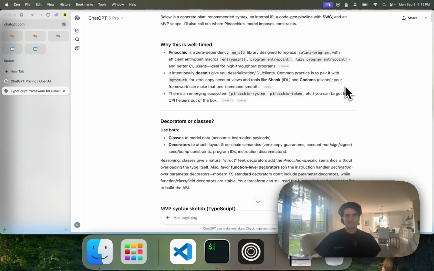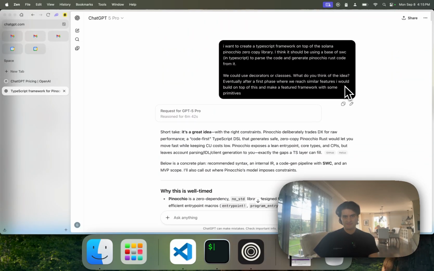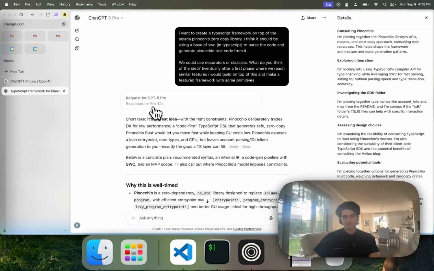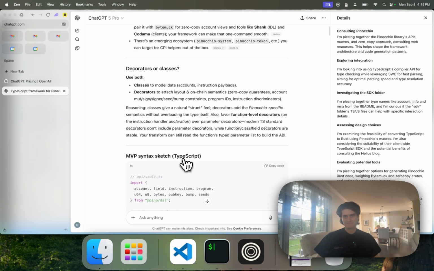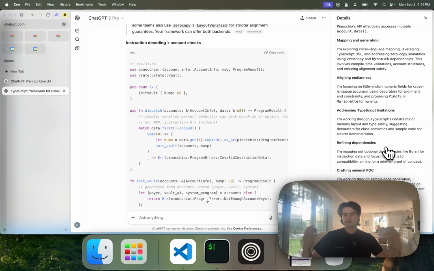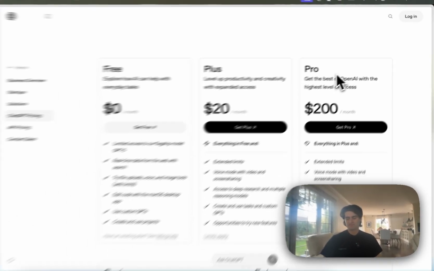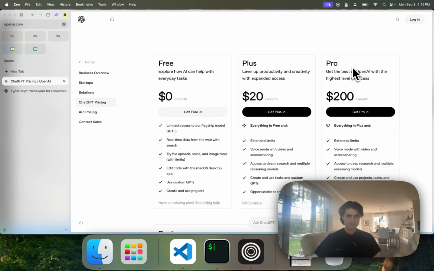And I was trying to understand, is it possible to create a TypeScript package on top of it? So here, if I go over to the amount of thinking that has been done for Pro, it thought for over 6 minutes, thinking about the problem, really diving into if the architecture makes sense, looking at the docs. So this is essentially the GPT Pro version. If you want access to this one, you will have to pay the $200 USD per month fee.